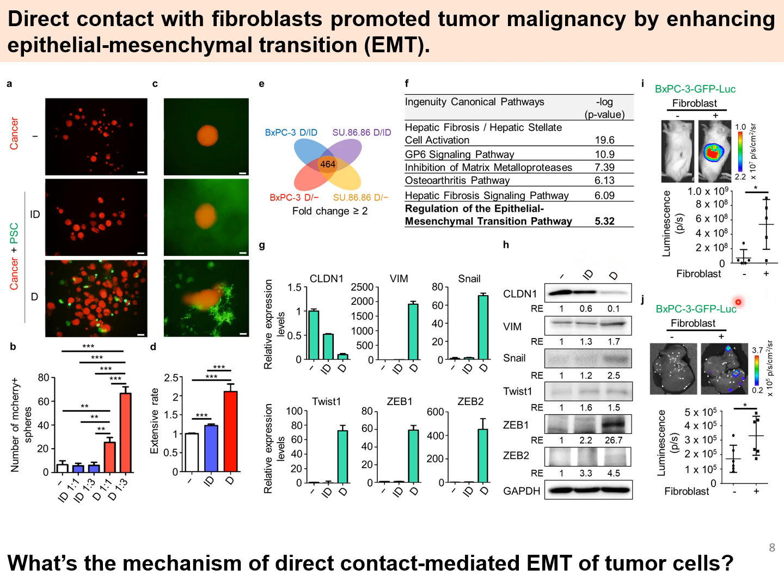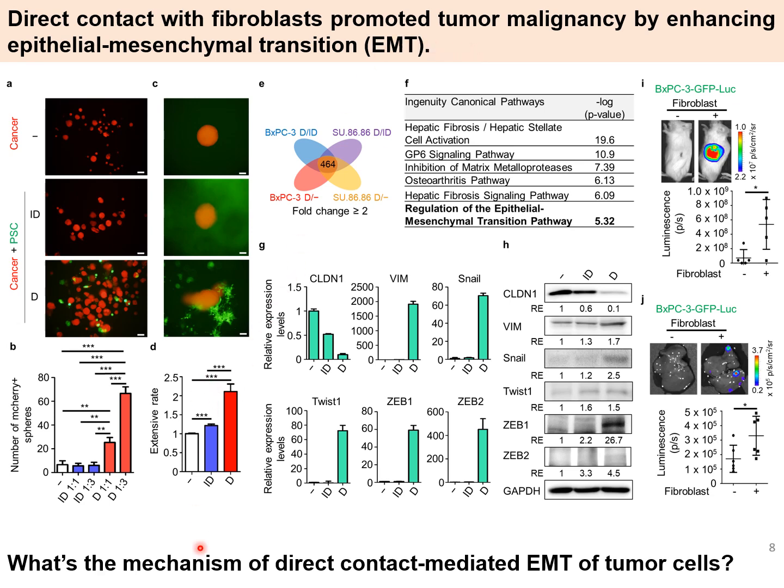Since EMT plasticity enhances tumor progression and metastasis, we then compared the tumorigenic and colonization abilities between tumor cells and tumor-fibroblast clusters. The results show that tumor-fibroblast clusters significantly increase tumor growth and liver colonization. Therefore, direct contact with fibroblasts promotes tumor malignancy by enhancing EMT.